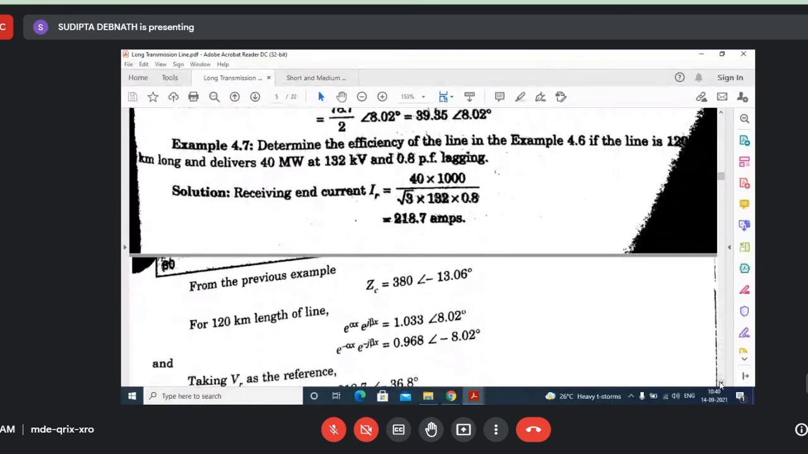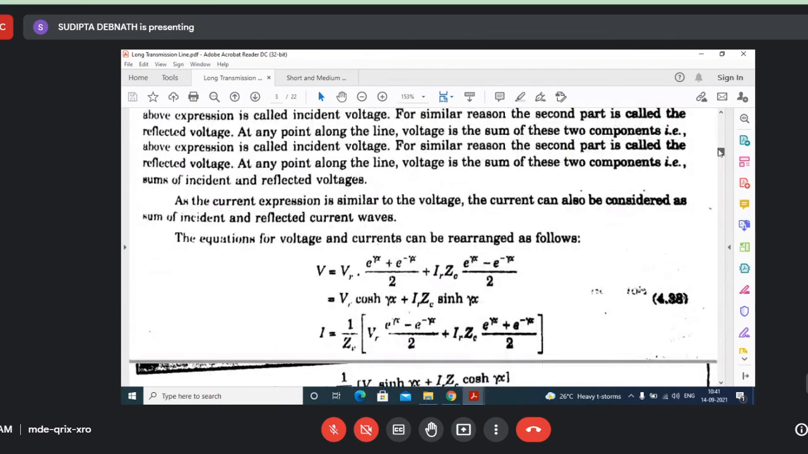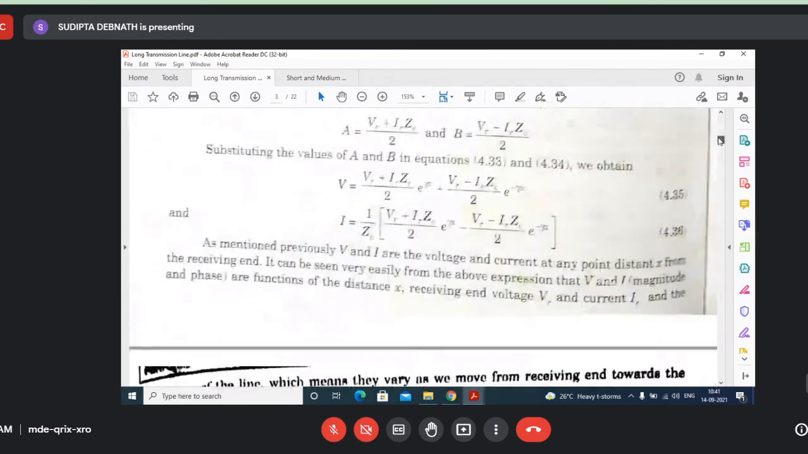So now the question is the same. Determine... oh, I see, now the question here is different. Determine the efficiency of the line. Now, how do we find out efficiency? Here you cannot find I square into R like that, because I told you it is a distributed parameter. But the other thing you can always do is find out what Vs and Is are.